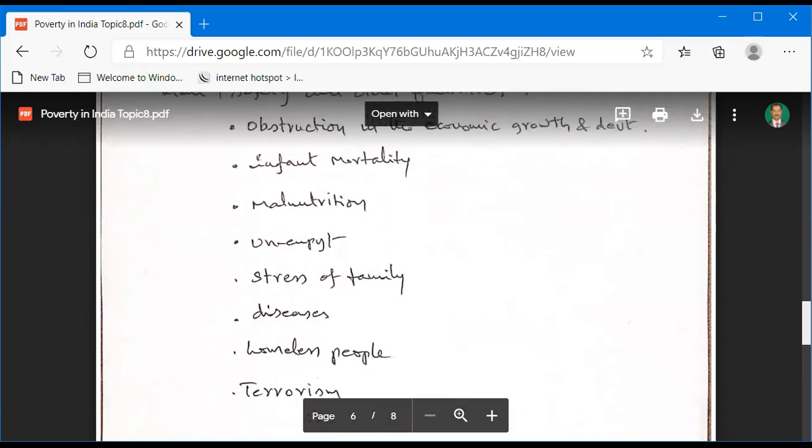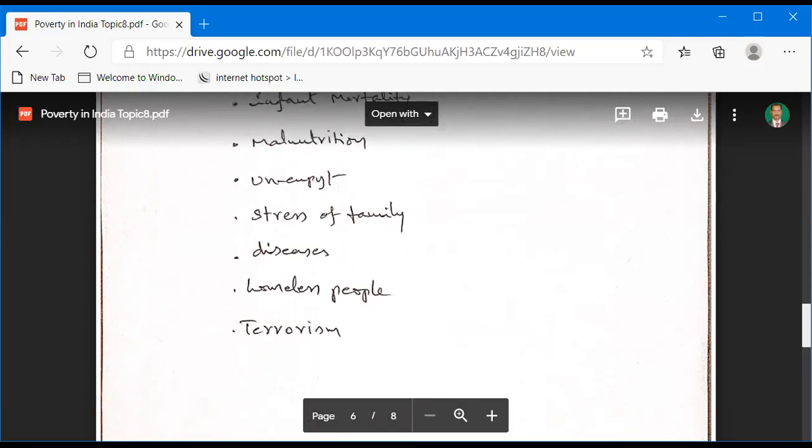That is: obstruction in economic growth and development, infant mortality, malnutrition, unemployment, stress of family, diseases, homeless people, and terrorism.